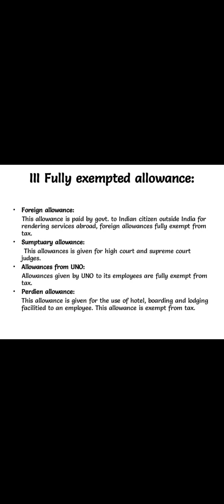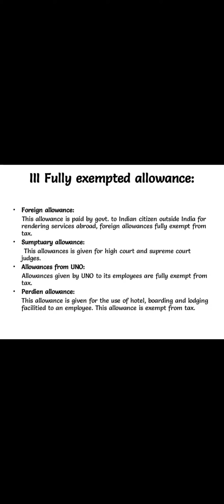Now let us see the fully exempted allowances. What are the fully exempted allowances? Number one is foreign allowance. This allowance is paid by the government to Indian citizens outside India for rendering service abroad. It is fully exempt from tax. On behalf of our government they work abroad, and the allowance they get is fully exempted. Next one is sumptuary allowance. The allowance is given to High Court and Supreme Court judges. This allowance permitted by the government is fully exempt from tax.